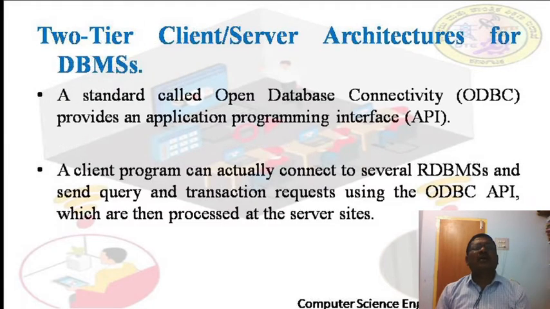And two-tier client server architectures for DBMS. See here, a standard called Open Database Connectivity (ODBC) provides an application programming interface. In order to connect the client and servers, we will have an API. That API we are calling Open Database Connectivity. That means the client program can connect to several RDBMS and send query and transaction requests using the ODBC API, which are then processed at the server side.